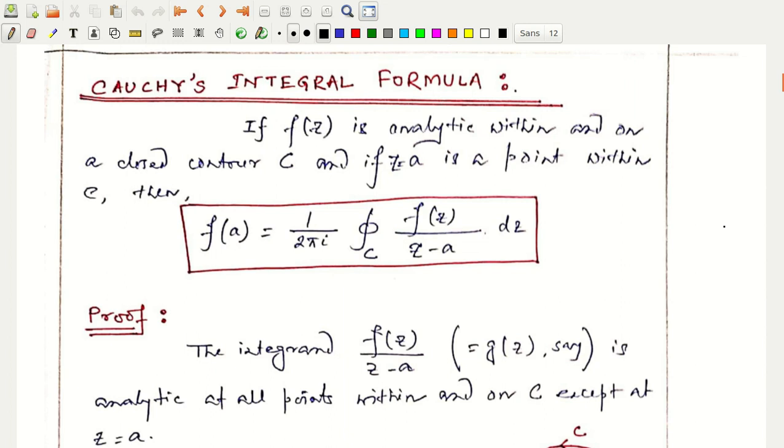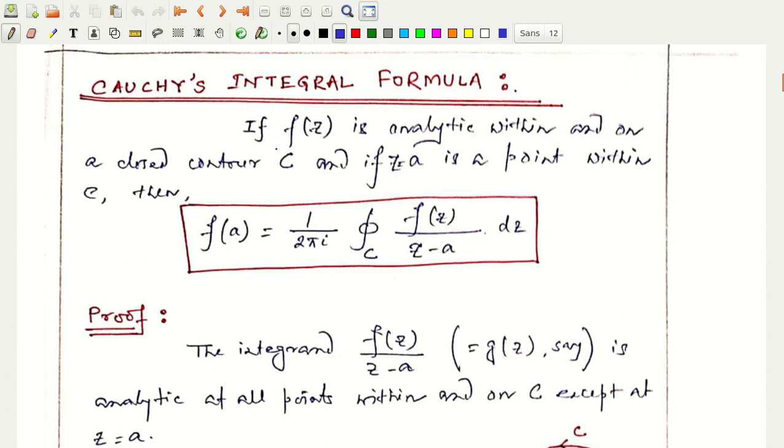So we start with Cauchy's integral formula, and what does it say? It actually gives me the value of a function f in a region where it is analytic. So you can understand, it is a very important and strong formula in the field of complex analysis.